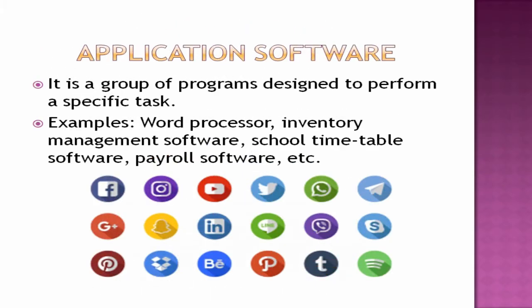Application software. It is a group of programs designed to perform a specific task. So these are the programs designed to perform a specific task. For example, you see word processors. What is the word processor we are using? Microsoft Word, WordPad, Notepad. These are all word processors. Then inventory management software, school timetable software, payroll software. All these are used for a specific purpose. Okay, these are all owned by the companies. These are all application software.